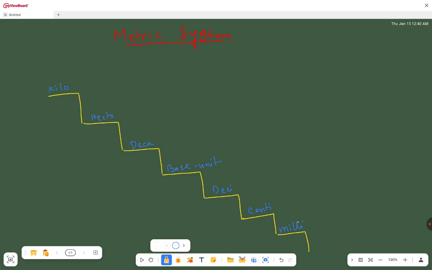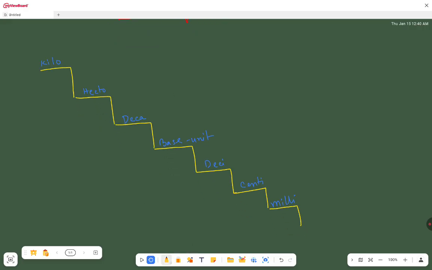Now, if we want to measure the mass of any commodity, then the base unit will be gram, and we will write gram as gm.